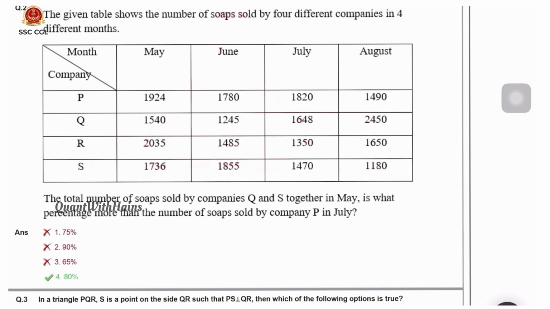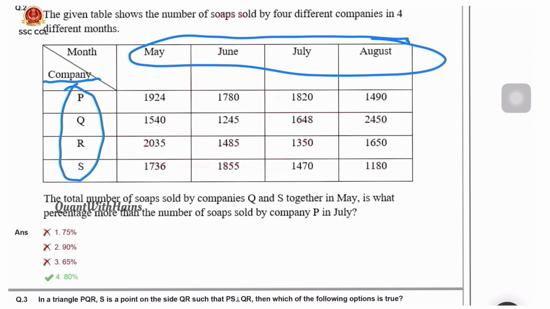Now coming to the second question. Here some data is given. We need to find the answer by using the given data. The table below shows the number of soaps sold by 4 different companies. Here the companies P, Q, R, S are vertical, and horizontal are given the months May, June, July, August. The question: the total number of soaps sold by companies Q and S together in May